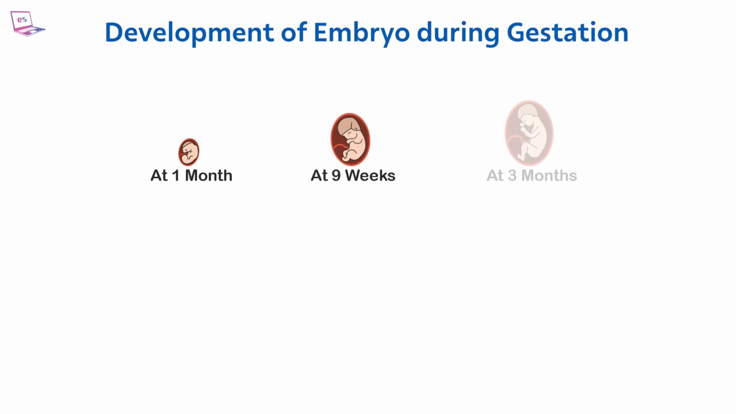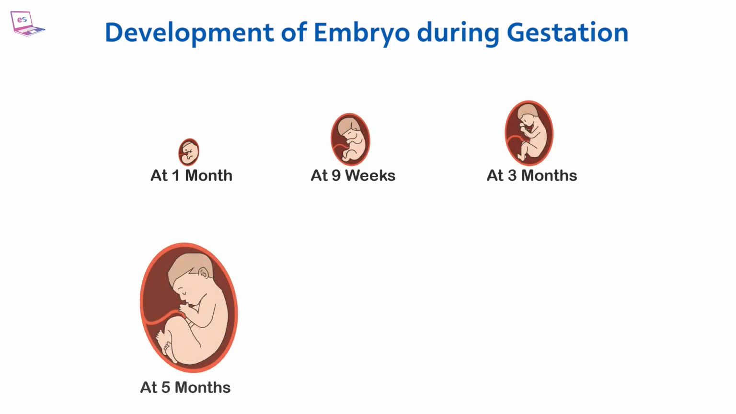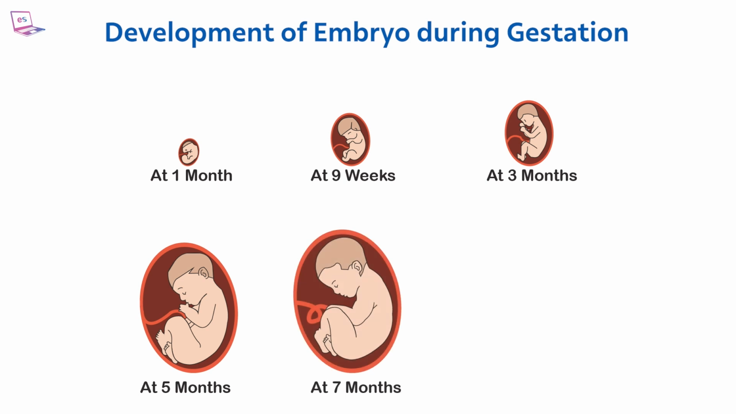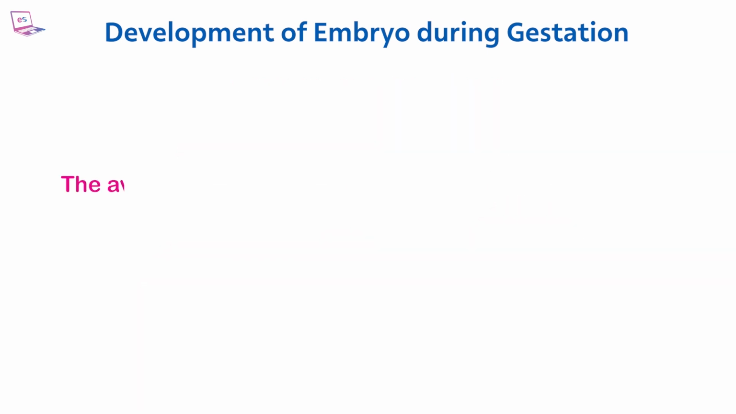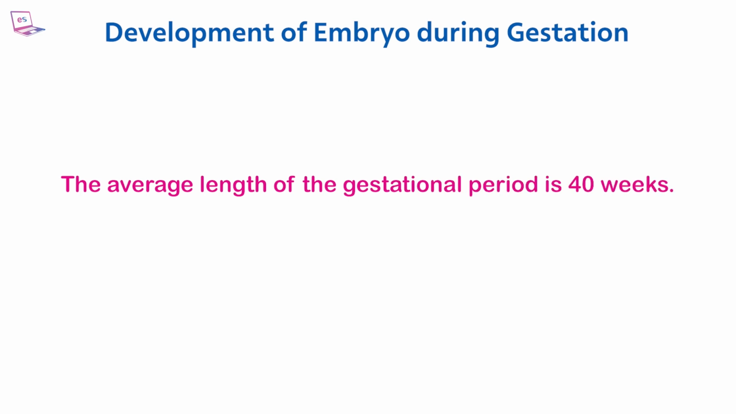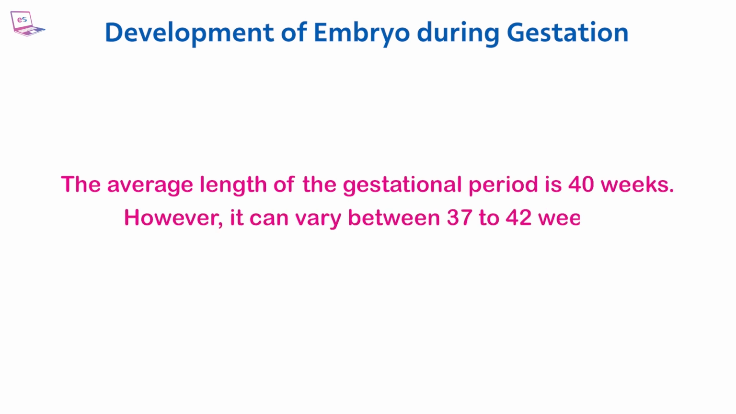Development of embryo during gestation. The whole process of the development of an embryo to a full baby is called gestation. It is the period a baby spends in the uterus till birth. The period of gestation usually starts from the first day of a woman's last menstrual cycle until the baby is delivered. The average length of the gestational period is 40 weeks. However, it can vary between 37 to 42 weeks.